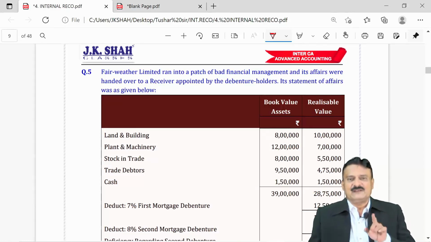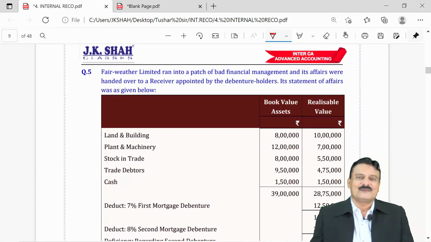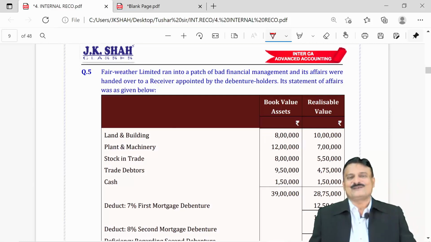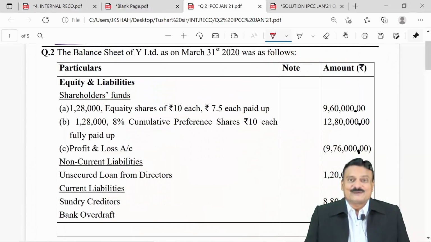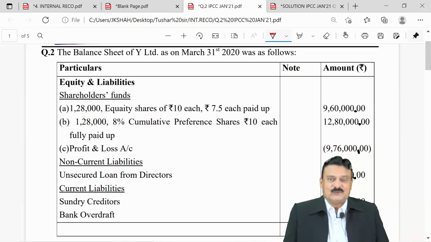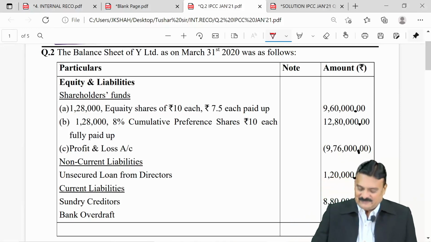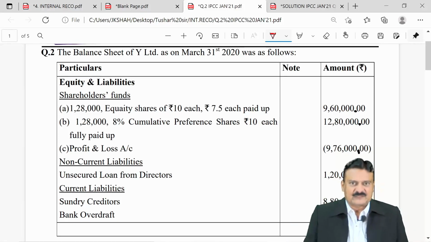In IPCC, internal reconstruction was there in both groups, Paper 1 as well as Paper 5. A typical sum, unique in its own variety in so many years that ICAI has asked, was this sum. So, it is worth discussing with you. We see the sum of IPCC paper January 21 opt-out Group 1, that is Paper 1. The second question of that concerned paper,